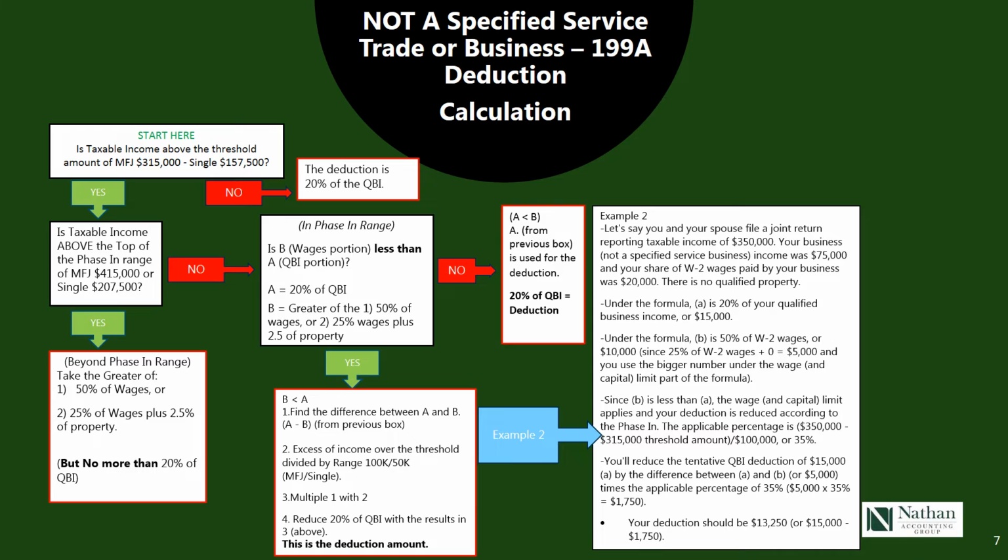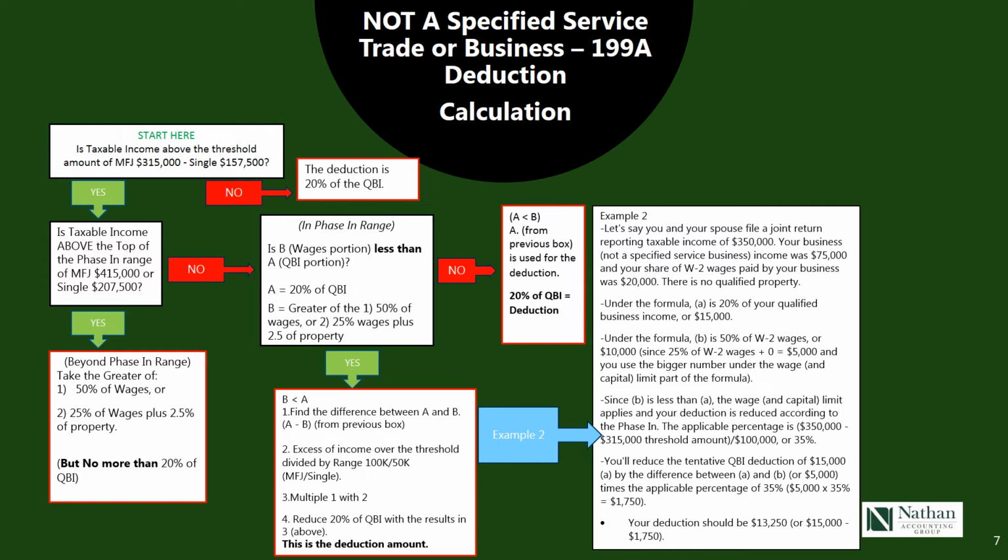So under the formula, A, which is QBI, is 20% of qualified business income, or $15,000. Test B under the formula is 50% of the wages. So in this case, we had $20,000 as wages, 50% of the wages is $10,000.